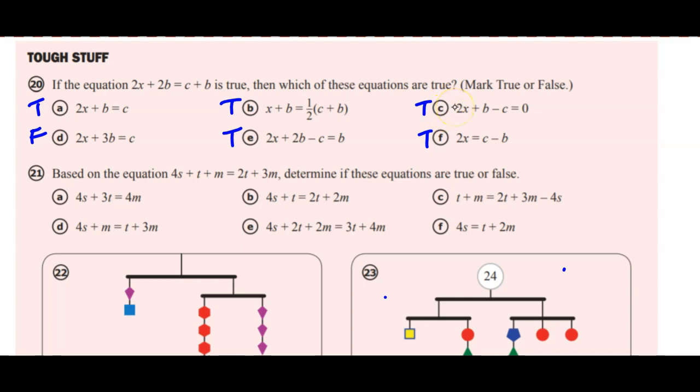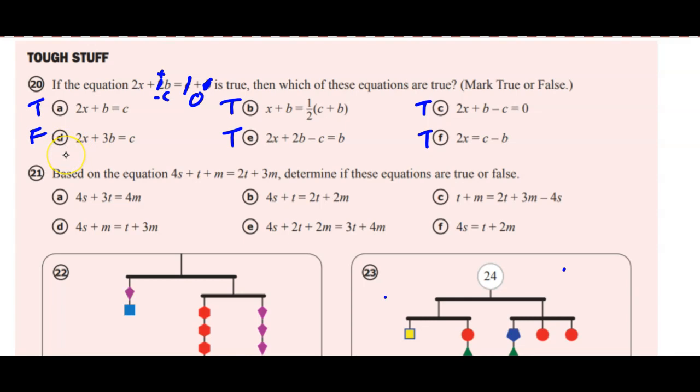Part C, you've got 2x plus b equals c. So what have we done? We've subtracted c from both sides, and so that c goes away, and you have a minus c over here. And then subtracting b from both sides, you get just 0 on the right side and 2x minus c, and that's one more b left in there, so that works out to be true.